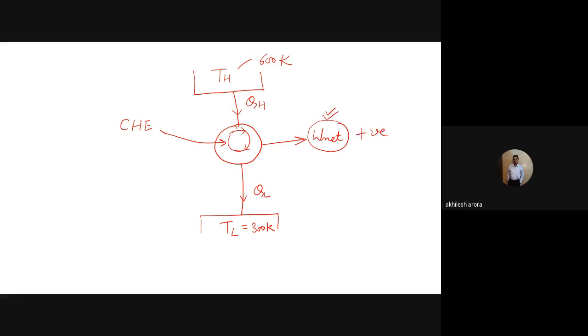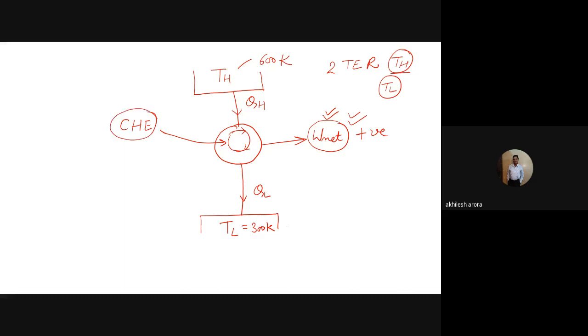So this in whole is a definition of cyclic heat engine. There are two thermal energy reservoirs, one at temperature TH and the other at temperature TL. Then we are getting a certain amount of work, and it is because of this cyclic heat engine.